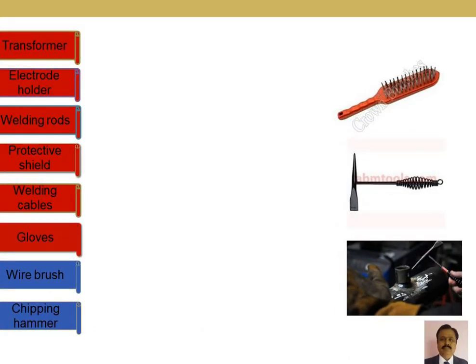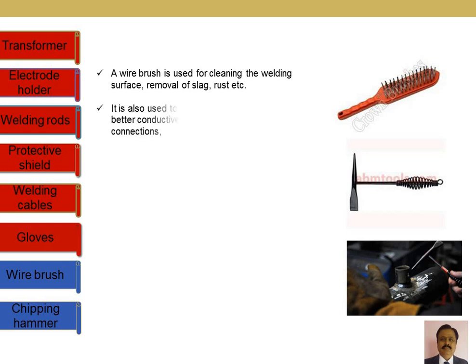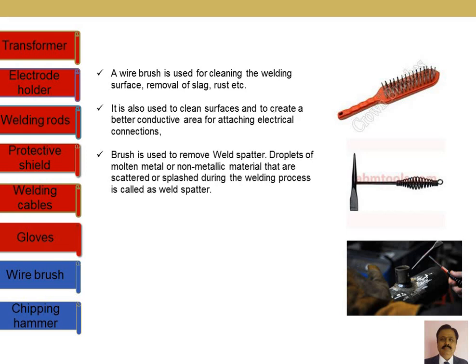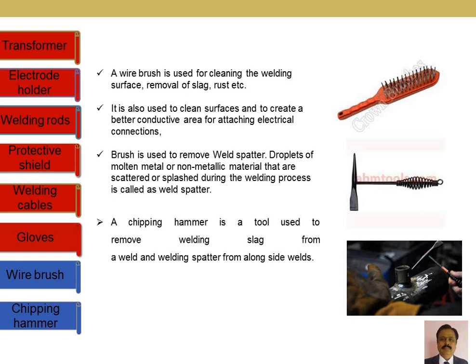So wire brush and chipping hammer are two other materials. The hammer we require for removal of the slag. We have to chip it out. After the chipping, we need to clean it with the help of the wire brush. Even the spatter or the slag is removed with the help of this wire brush. The wire brush and chipping hammer are also used for cleaning the workpieces just before the welding process, at the beginning and end of the welding.